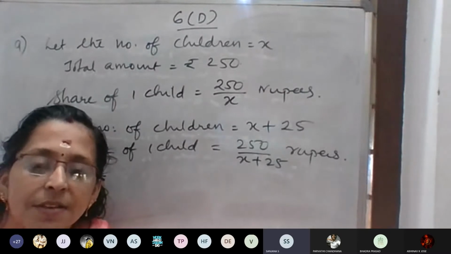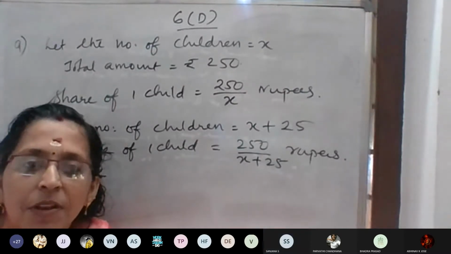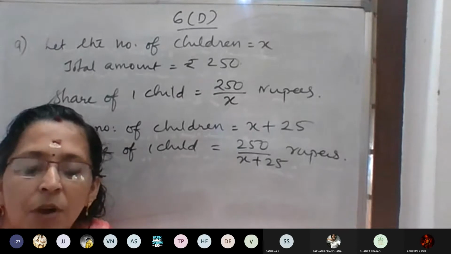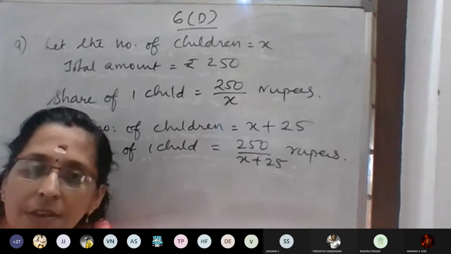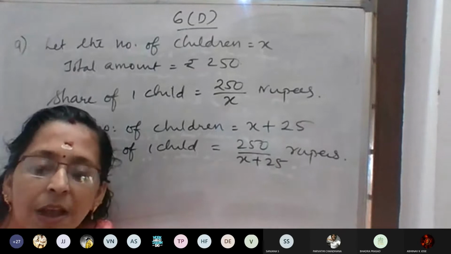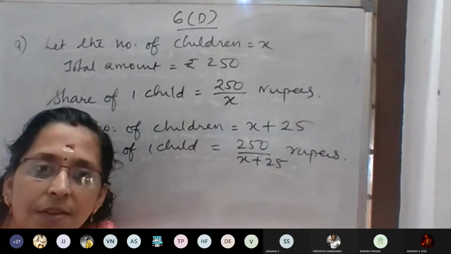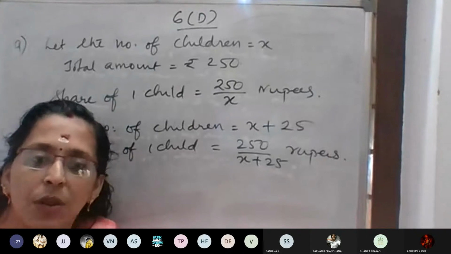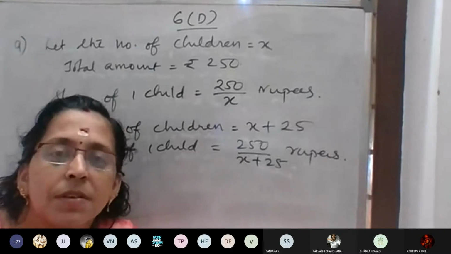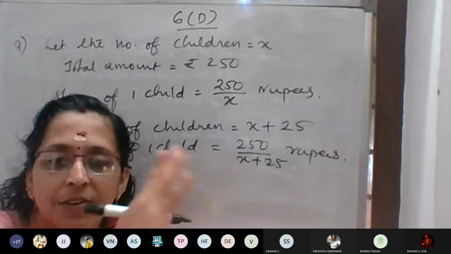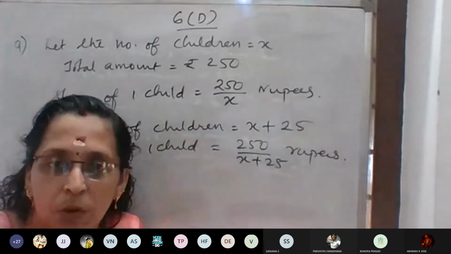If the number increases, the share amount will be less. If you are sharing among 3 persons compared with 2 persons, the share will be less. The 2 persons will get more.